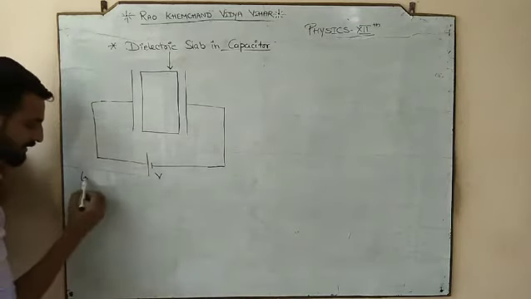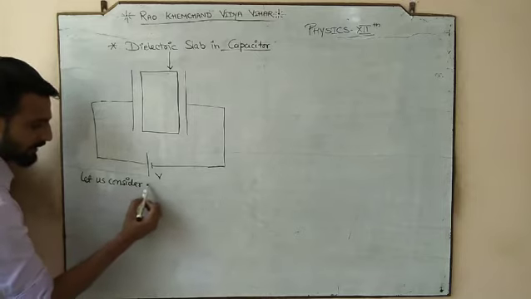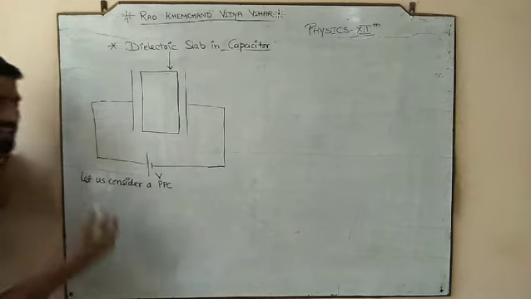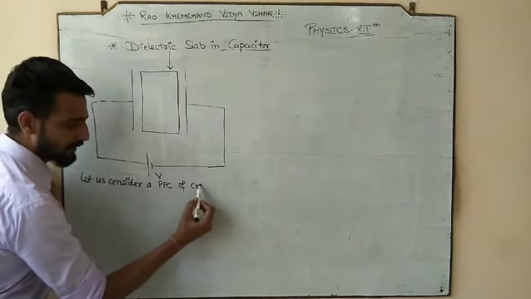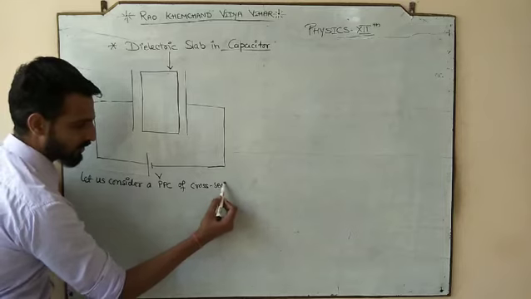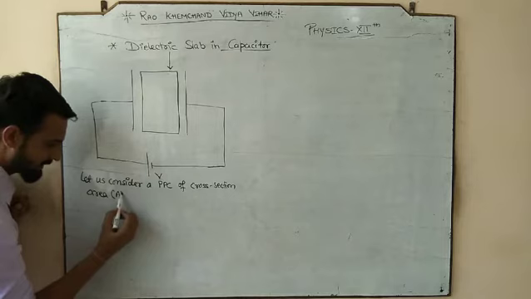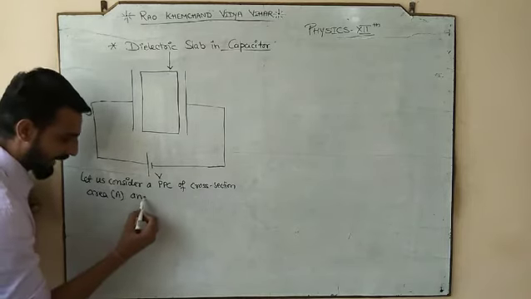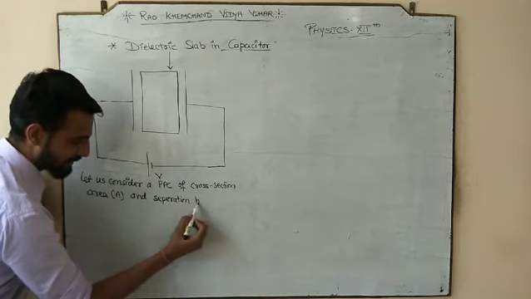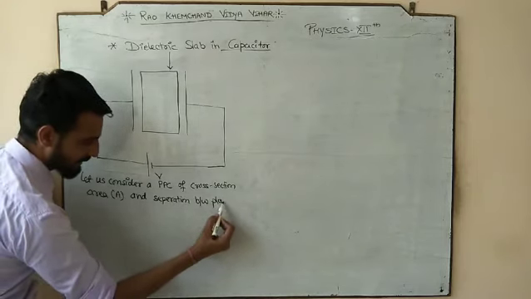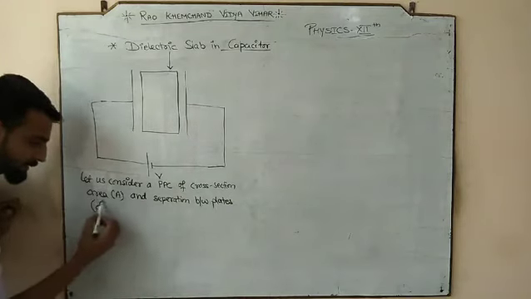So what do we have? Let us consider a parallel plate capacitor, a PPC, of cross section area capital A and separation between plates small d.